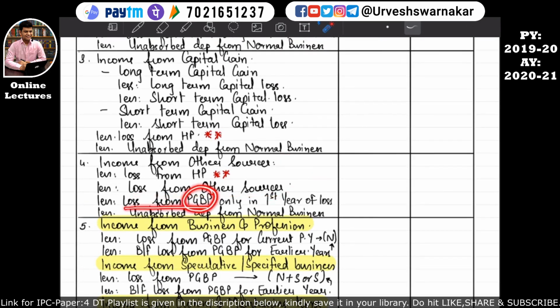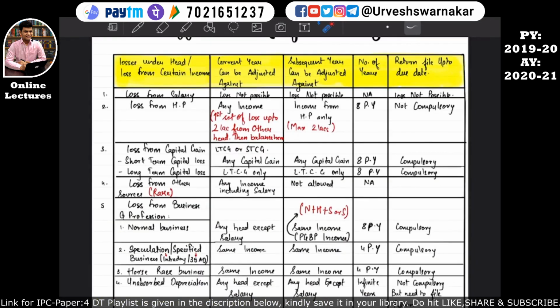Losses from PGPP, here PGPP again means normal business. If you want, make a line and write N over here in brackets, that means normal business. Only in the first year of the loss, basically this. I hope this is quite clear.